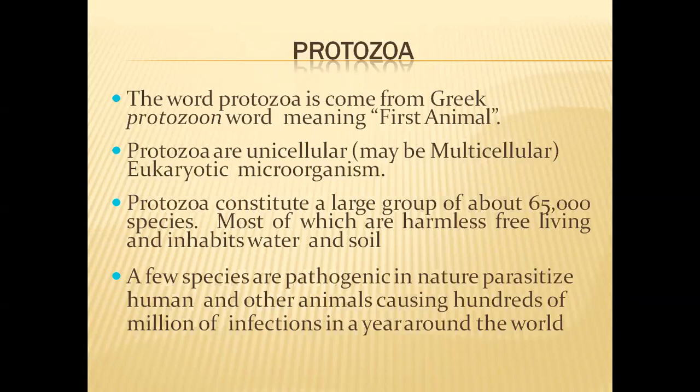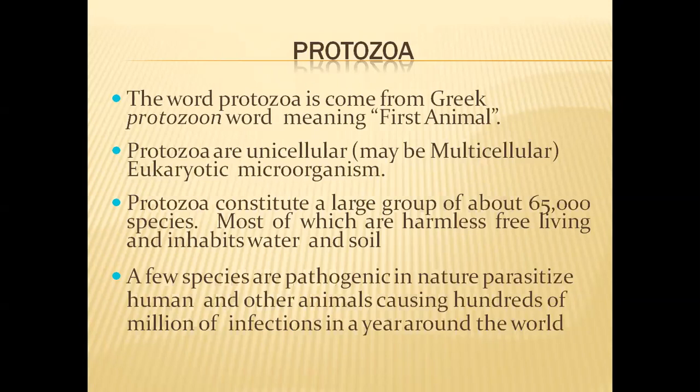We know the major characteristic feature of animals is that they cannot synthesize their own food. That means they depend on other organisms for their food needs. In other words, animals are heterotrophs.